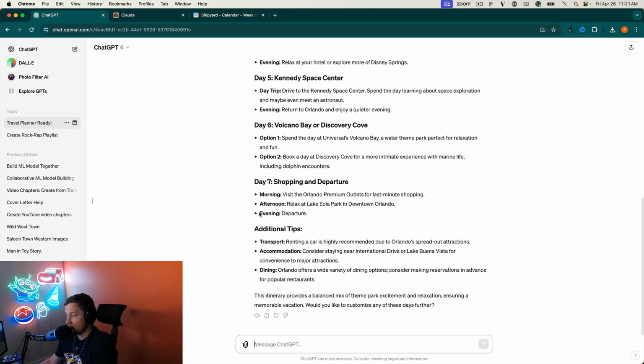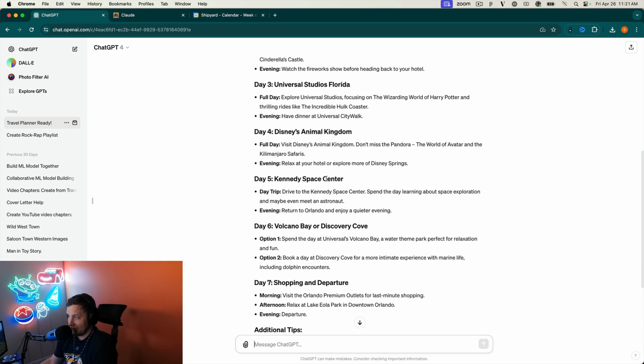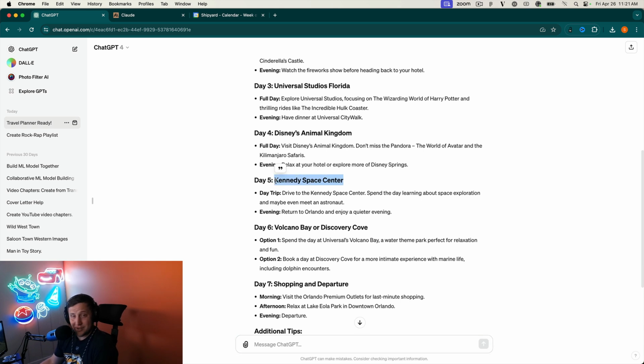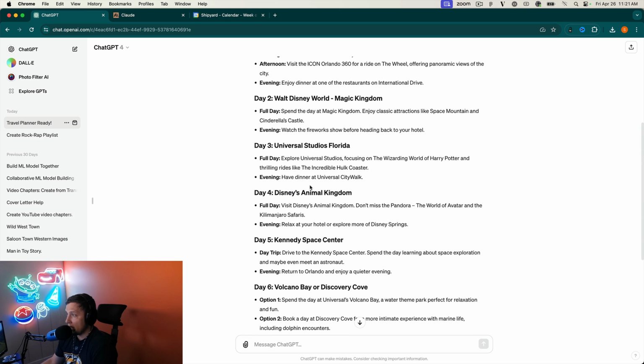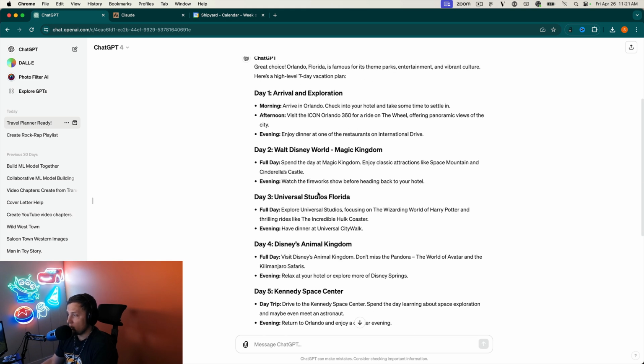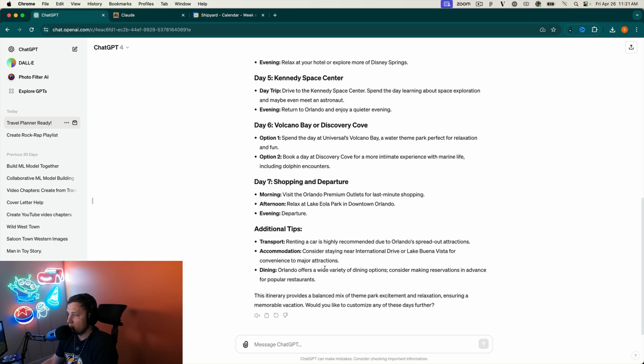And honestly, I wouldn't even think to go to Kennedy Space Center because it's technically not in Orlando. It's in Cape Canaveral, but pretty cool excursion if you want to take a day off. But we've got Magic Kingdom, we've got Universal, we've got Animal Kingdom, we've got Volcano Bay, the water park there, which is pretty good. So okay.